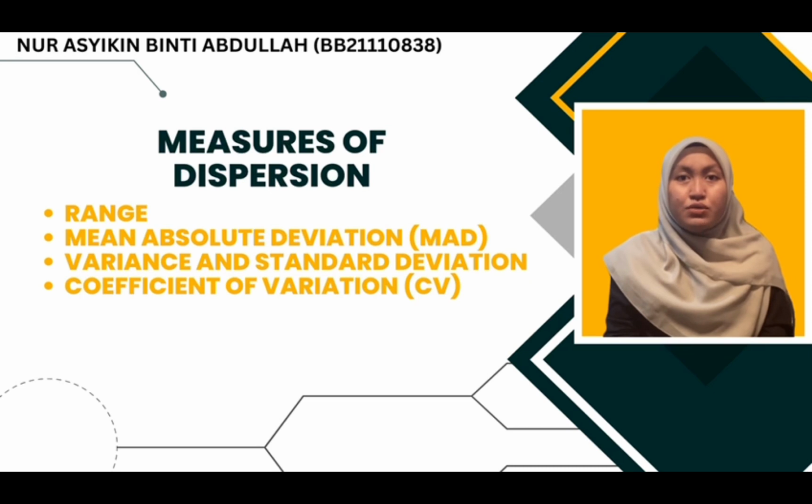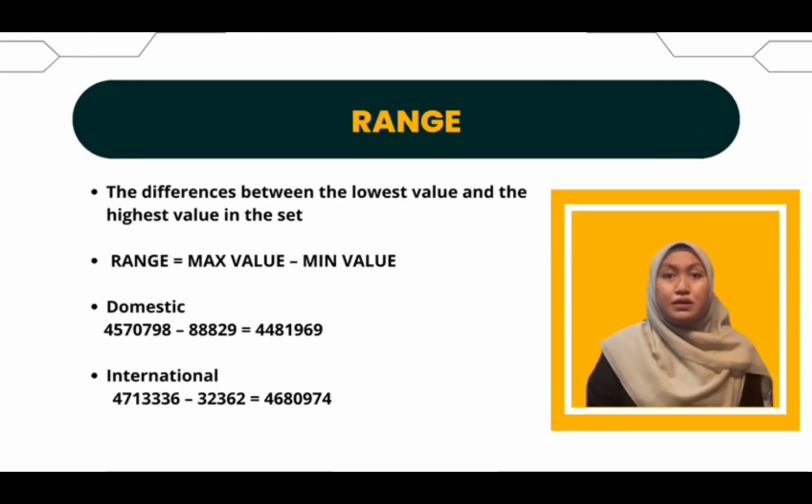Today I would like to talk about measures of dispersion, which include range, mean absolute deviation, variance, standard deviation, and coefficient of variation, based on our assignment given. What is range? Range is the difference between the lowest value and the highest value in the set. So the formula is max value minus the minimum value.